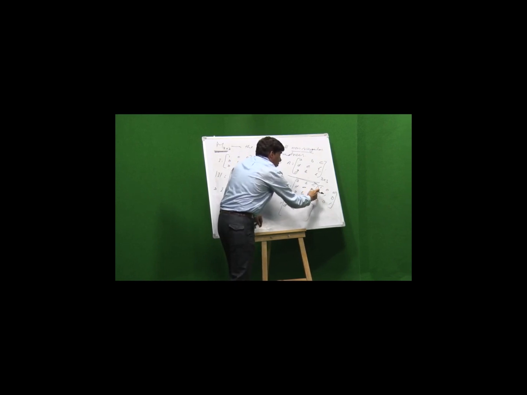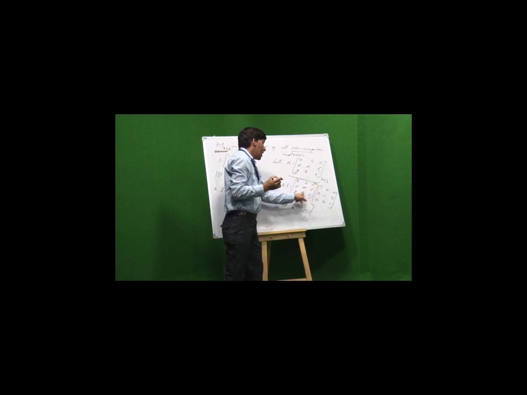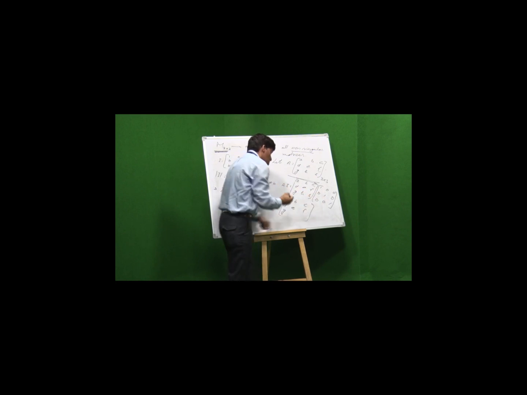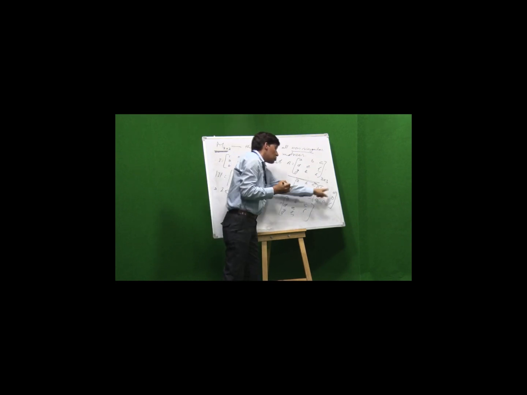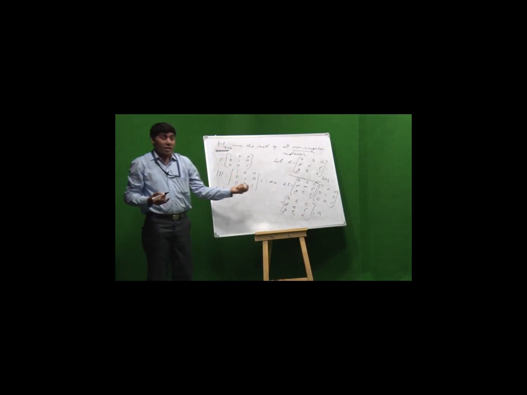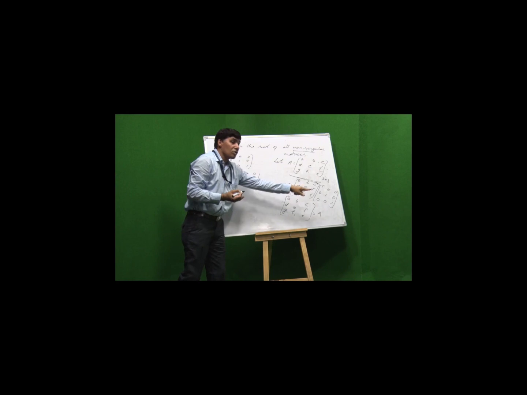Second row, third column: D into 0 is 0, E into 0 is 0, F into 1 is F. Third row: G into 1 is G, H into 0 is 0, I into 0 is 0, that means G. Then G into 0 is 0, H into 1 is H, I into 0 is 0, that means H. Then G into 0 is 0, H into 0 is 0, I into 1 is I. We see it's A. That means A into I is equal to A.